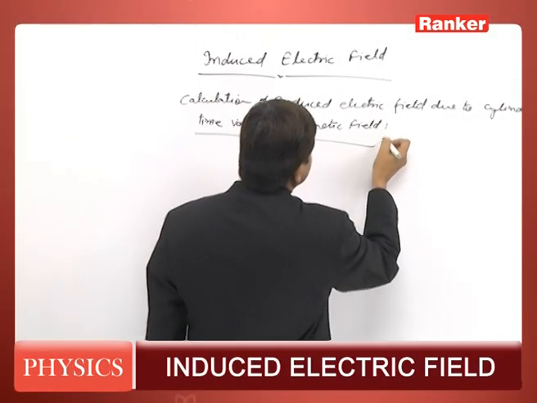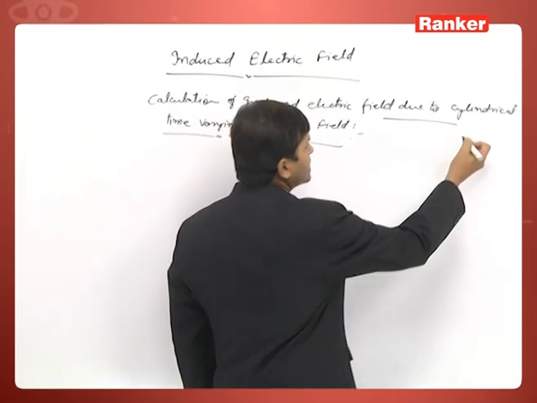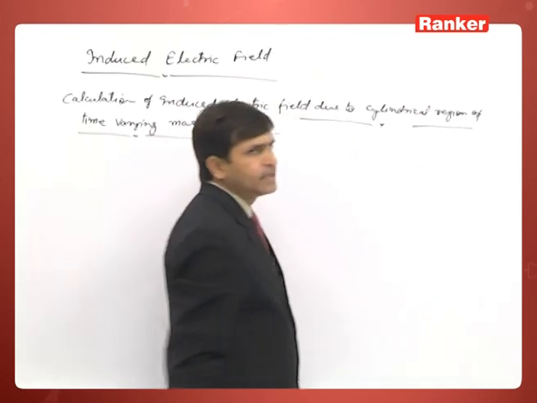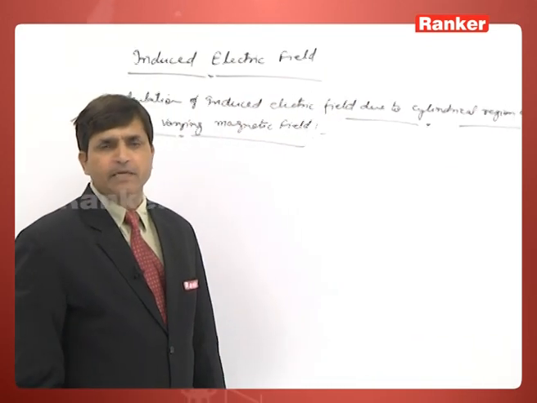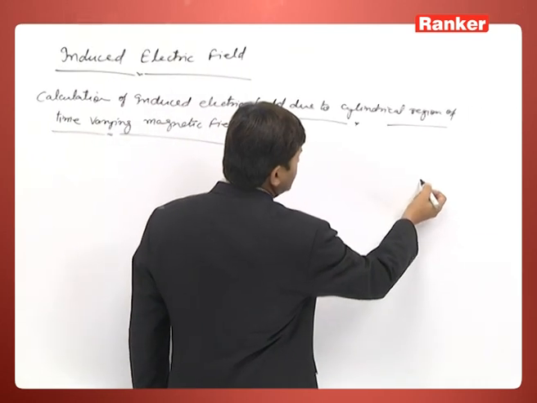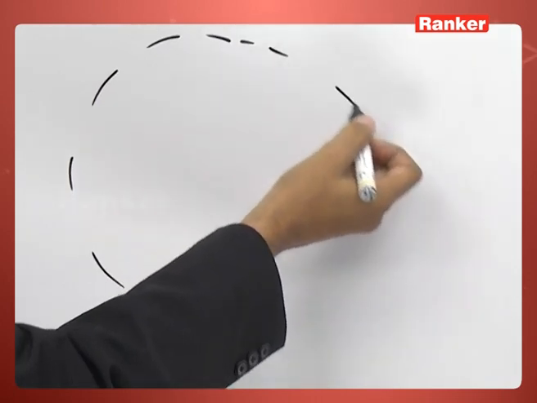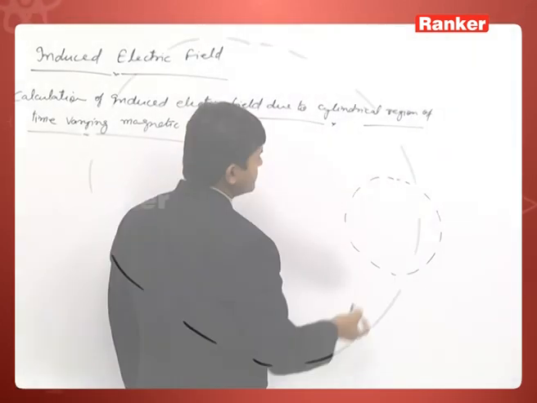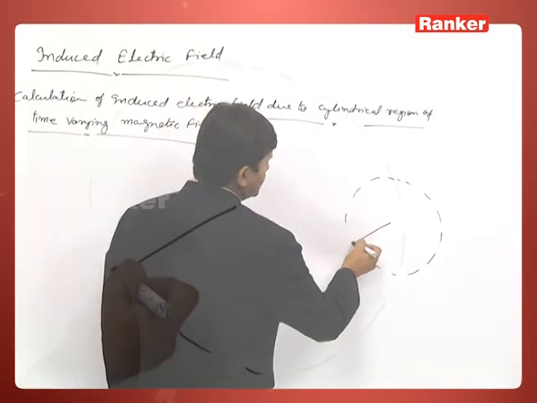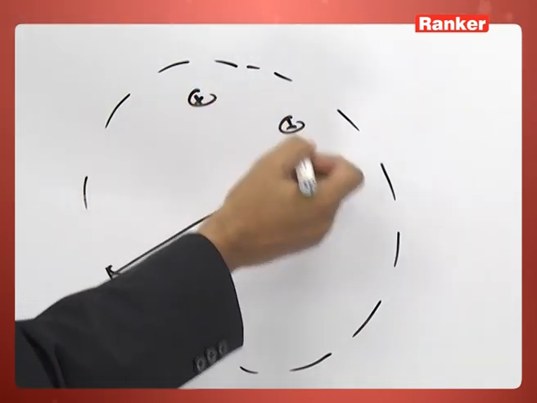So this is a very important point here. What we are doing here is considering a cylindrical region of time varying magnetic field. Let this be the region in which the magnetic field varies. Let R be the radius of that region.